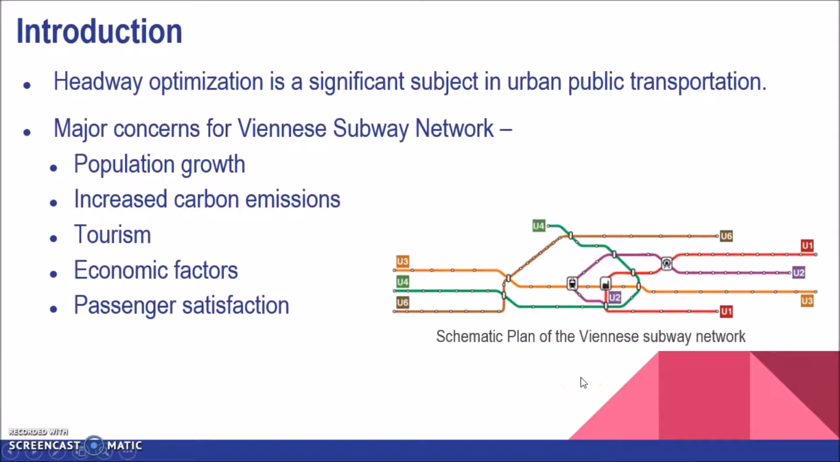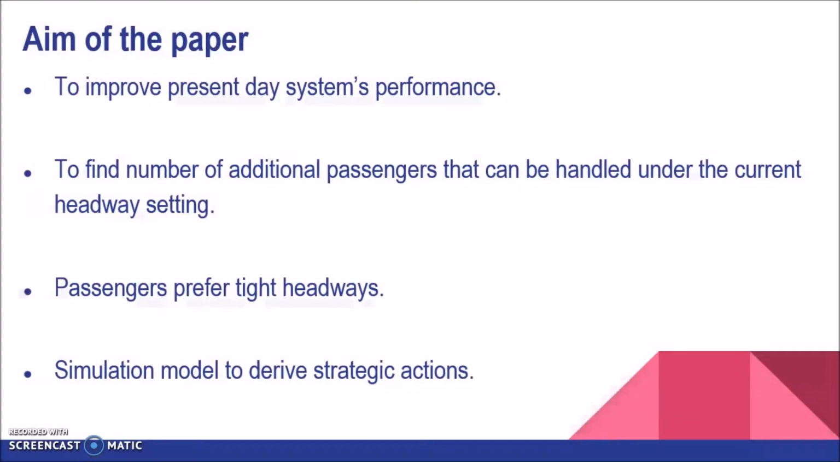Headway optimization, that is, the average interval between trains on a subway station, needs to be optimized so as to meet the passenger satisfaction. The optimization should be done keeping in mind the population growth, increased carbon emissions, tourism and economic factors, that is capital and operational expenditure. So, the main aim of this paper is to improve present-day systems performance by headway alterations and determine consequences in terms of number of vehicles, mileage and passenger satisfaction.